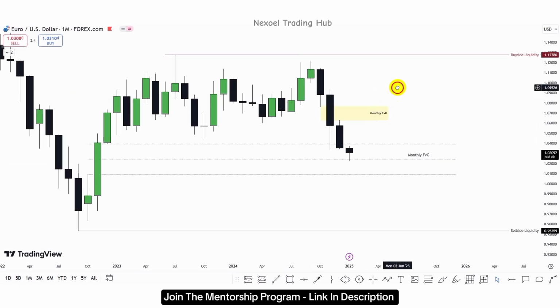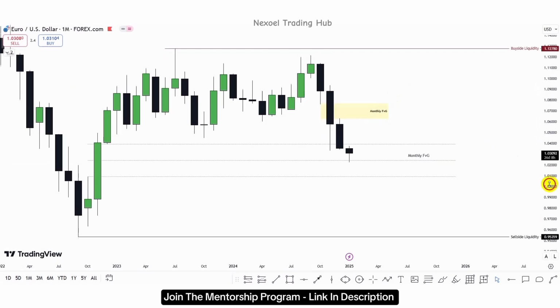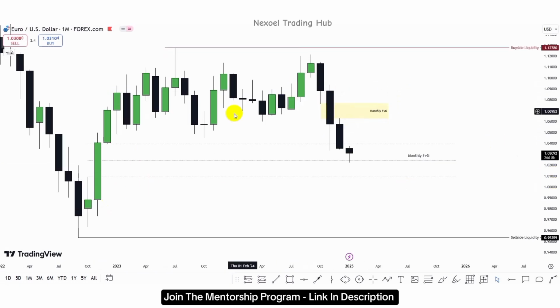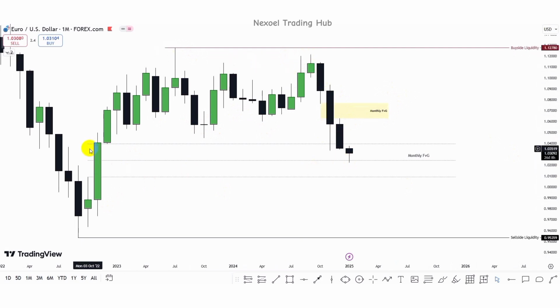So guys, this is EURUSD and this is the monthly time frame. We can clearly see also in EURUSD, price failed to take out this buy side liquidity, just like we identified in the dollar index how price failed to take out the sell side liquidity. Now we have the bearish move of price to the downside into the monthly fair value gap, and we can see how price is respecting the mean threshold. Where is our next drawn liquidity based on the monthly time frame?